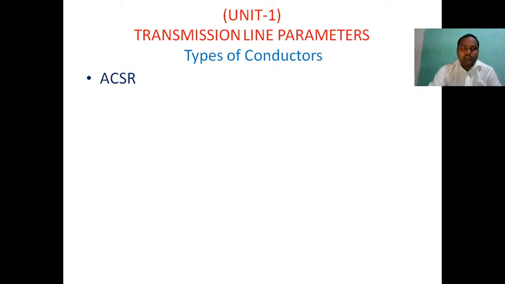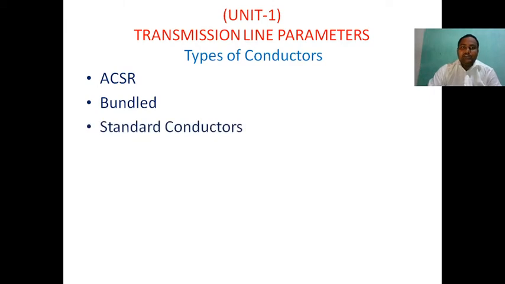So next, we use bundled conductors. In ultra high voltage levels, we definitely use bundle conductors. For voltages above 220 kV we use bundle conductors. So in very high voltages ACSR is not suitable, and we go for bundle conductors. Why do we go for bundle conductors? We will discuss that now.